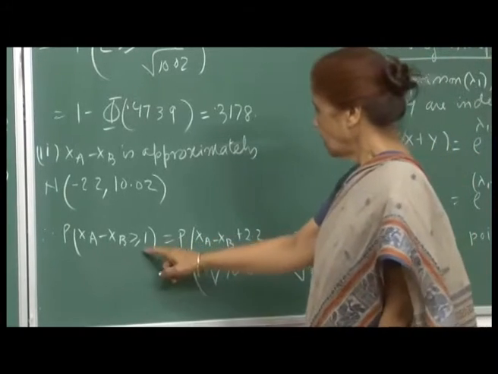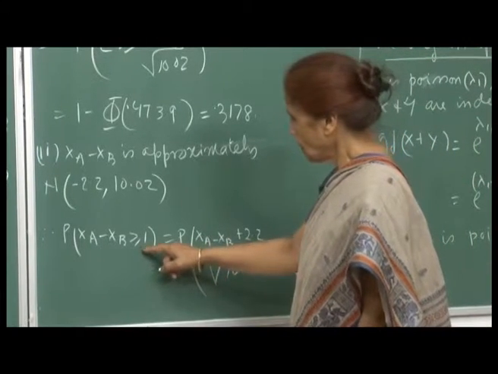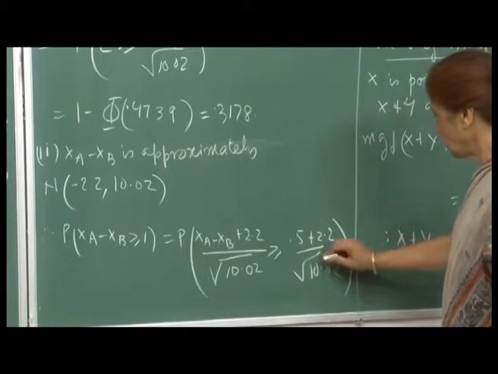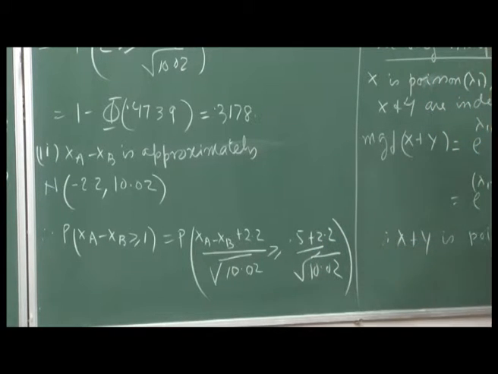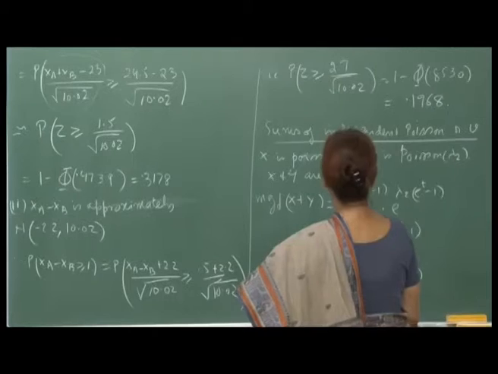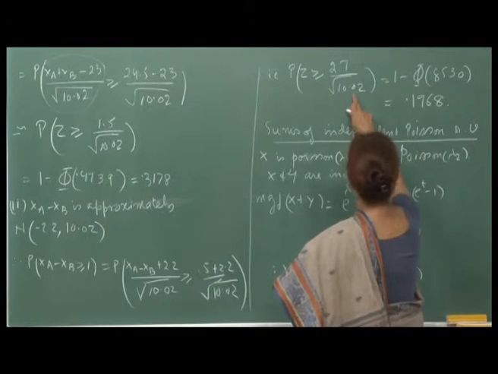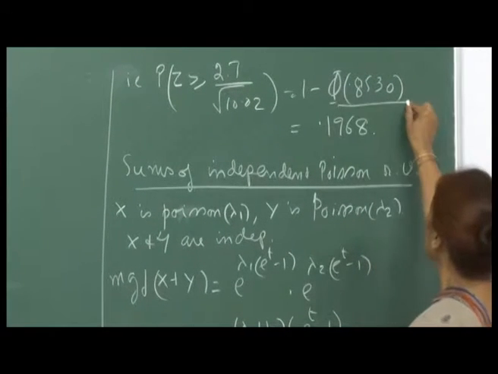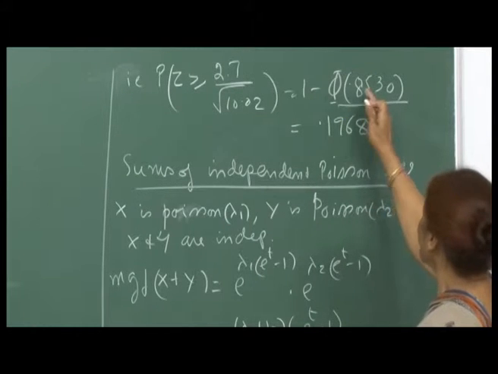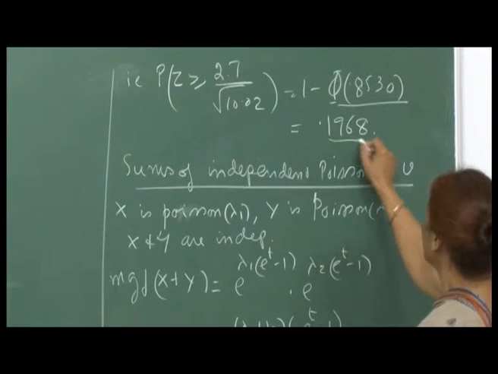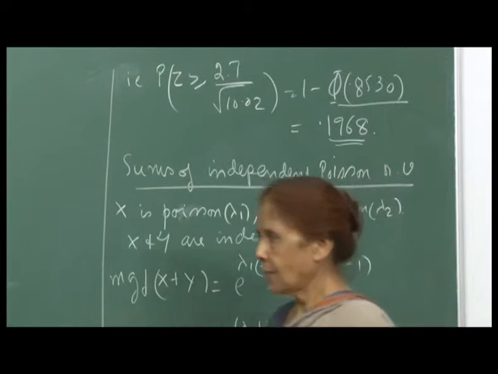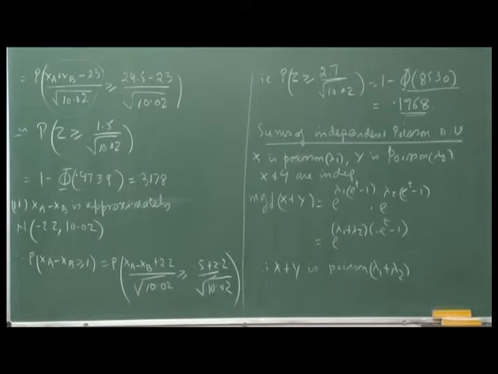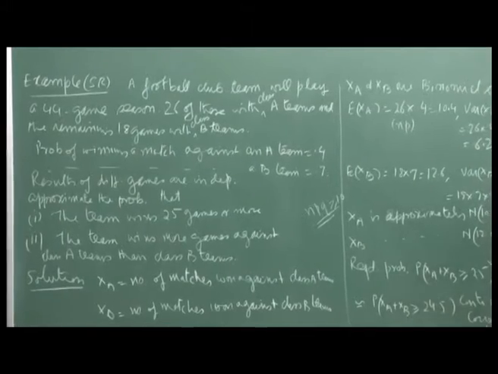Here again the continuity correction factor is used, so you subtract 0.5 from here. So that becomes 0.5 plus 2.2 upon under root of 10.02. So that is Z greater than or equal to 2.7 upon under root of 10.02, which comes out to be this. From tables you look up the value, and 1 minus that will be 0.1968. So this is the probability. In fact, the probability of winning more matches is low, because obviously this probability is much lower compared to the probability of winning a match against a B team.